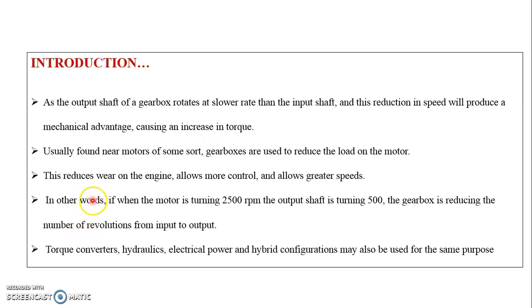Usually, we find gear motors of some sort. Gearboxes are used to reduce the load on the motor. This reduces wear on the engine, allows more control, and allows greater speeds. In other words, when the motor is turning at 2500 rpm, the output shaft is turning at 500 rpm. The gearbox is reducing the number of revolutions from input to output. Torque converters, hydraulics, electrical power, and hybrid configurations may also be used for the same purpose.